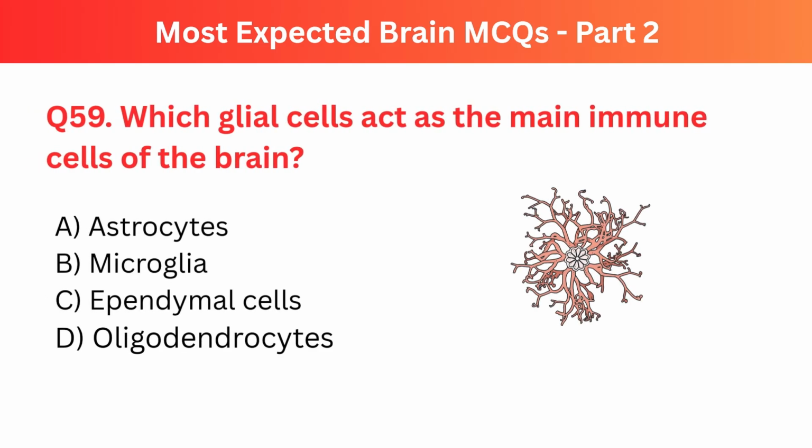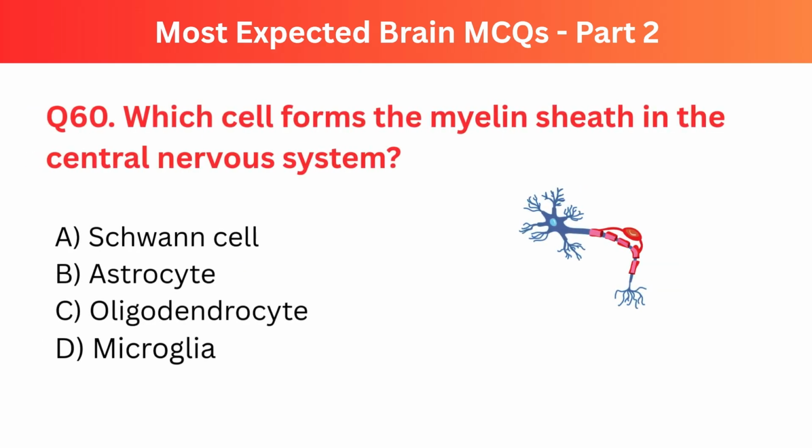Question number 59. Which glial cells act as the main immune cells of the brain? The right option is B. Microglia. Question number 60. Which cell forms the myelin sheath in the central nervous system? The right option is C. Oligodendrocyte.